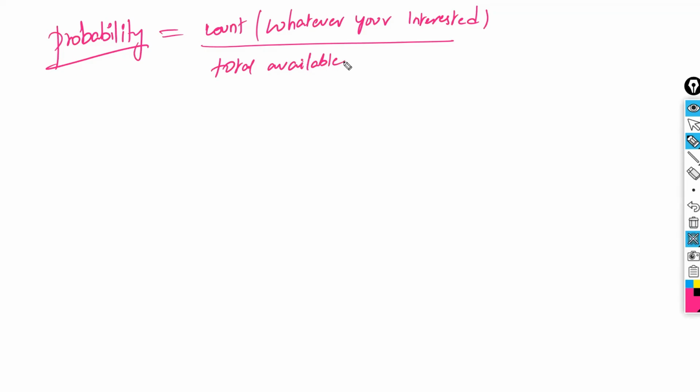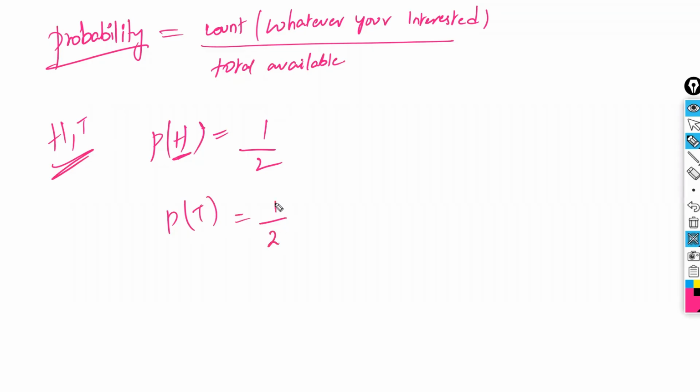As everyone will explain with a simple example based on the coin example, heads and tails, I'm also starting with a simple example and I will increase the example level. Right? First, let us start with heads and tails. There is a coin which has one head and one tail. Now, what is the probability of head? Total, how many are there? 2 options are there. Total options are 2. Out of which I am interested in only head. How many heads are there? Only 1. So 1 by 2. How many tails are there in the given data? 1 out of 2. So this example is completed.